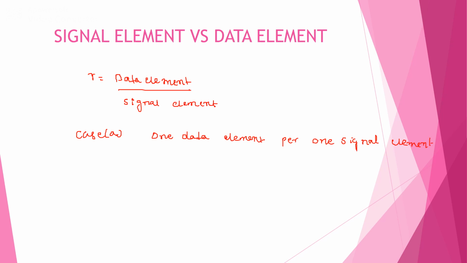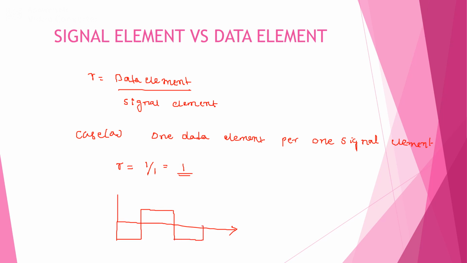That means ratio R is equal to 1 by 1, which is equal to 1. We can represent one data element per one signal element with a signal like this.